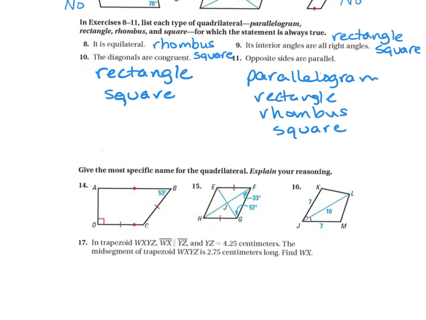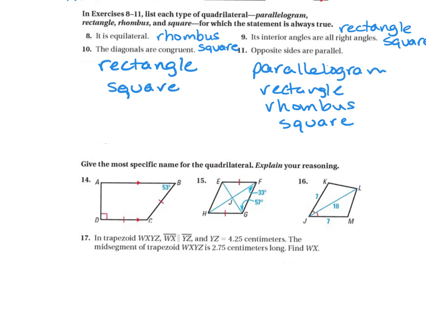Then down here, it wants the most specific name. This figure only has one pair of opposite sides that are parallel, making this a trapezoid.